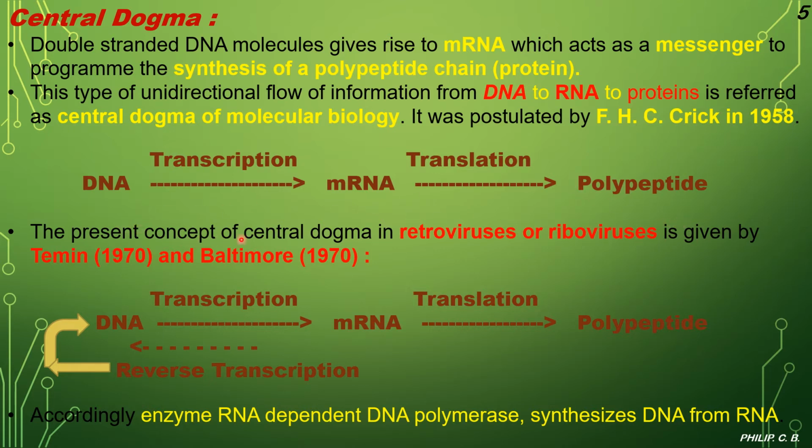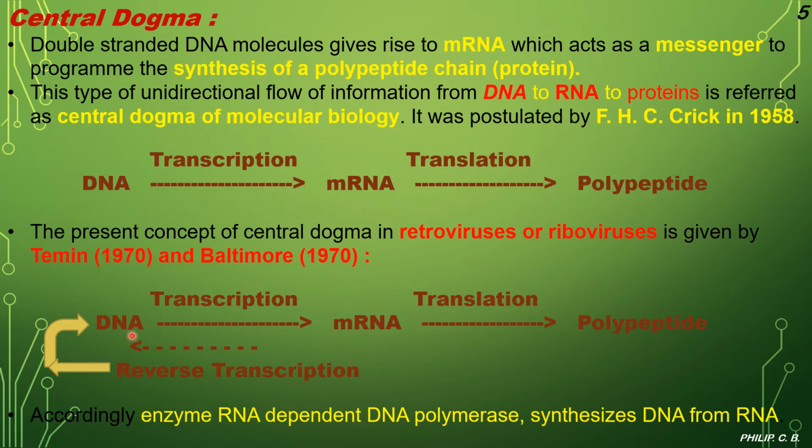The present concept of the central dogma in retrovirus or ribovirus was given by Temin in 1970 and again by Baltimore in 1970. This central dogma concept was shown in retrovirus. Again, I have a good animation and image in the later part of this video where you can understand what a retrovirus is and how it happens in retroviruses.